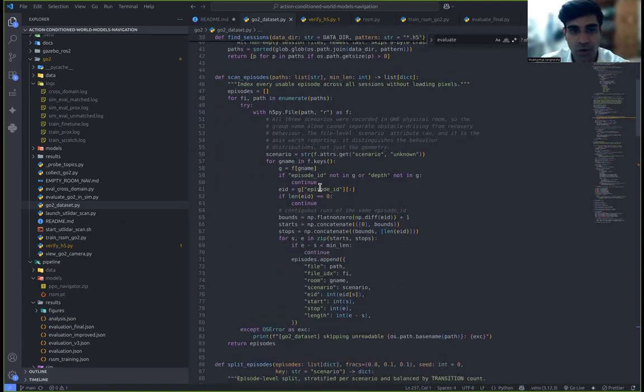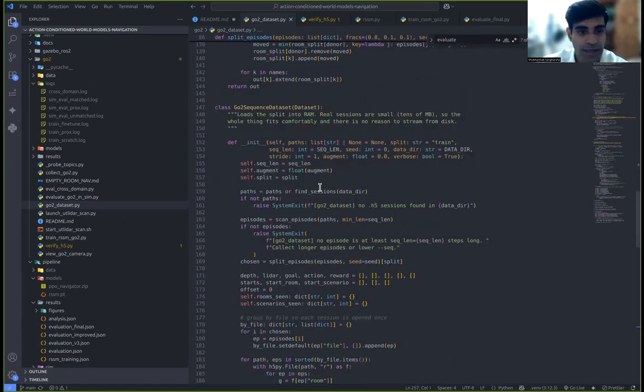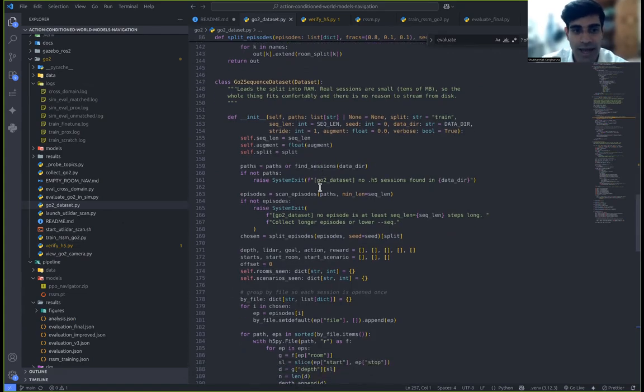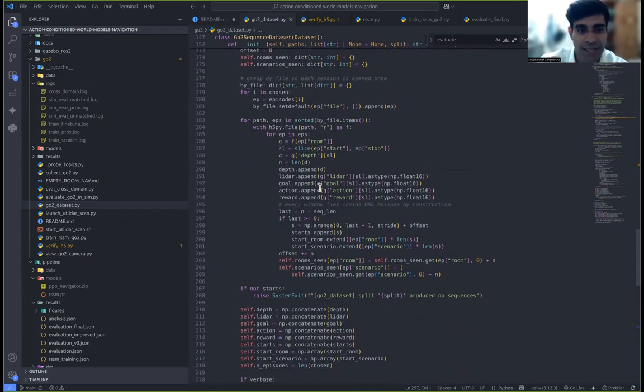So coming to what we call the Go-To sequence dataset, that's the file which fixes everything by keying every episode on a (file, room, episode ID) tuple. Now, this does a stratified 80-10-10 split, but per scenario, not globally, and it deals episodes longest first into whichever split is furthest below its target share of transitions, specifically because real episode lengths are vastly uneven. That's the direct fix for a problem plain random splitting would have caused with this little data.